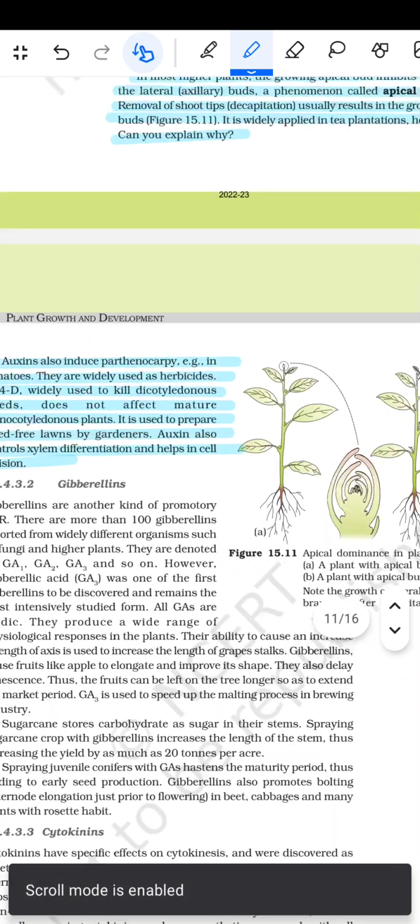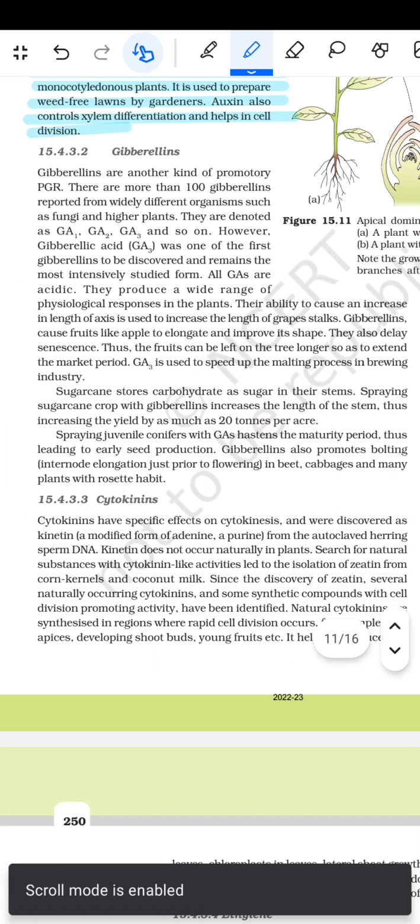Then comes gibberellins. Gibberellins are another kind of promotory PGR.